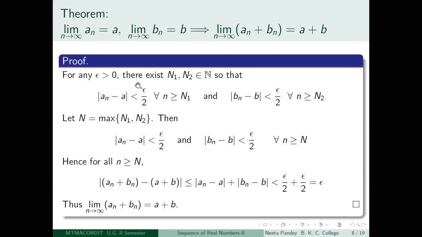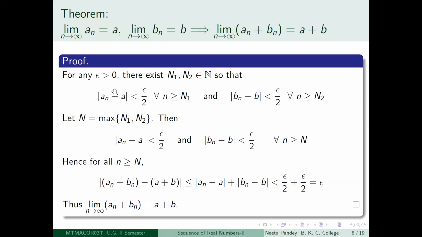Since this is the first time we are doing these types of manipulations, we have been slightly careful. So for epsilon by 2, I'm saying that since limit n tending to infinity a n is equal to a, I will be able to get a capital N1th term, so that after that term, mod a n minus a is less than epsilon by 2. Similarly, for the same epsilon by 2, I will be able to get an N2th term, a positive integer n2, so that for all n greater than or equal to n2, mod b n minus b is less than epsilon by 2.